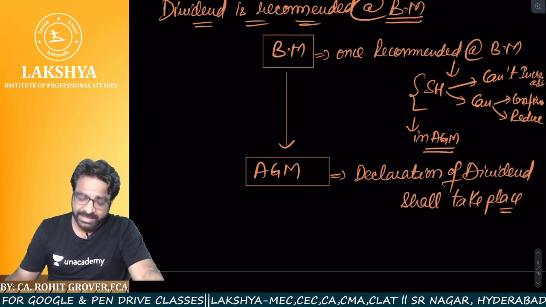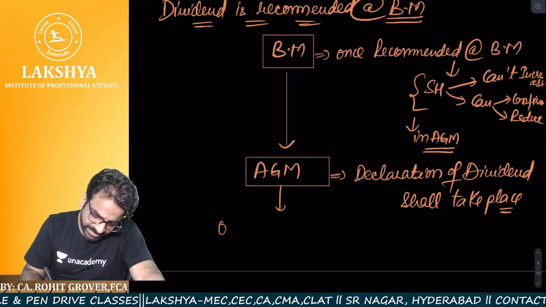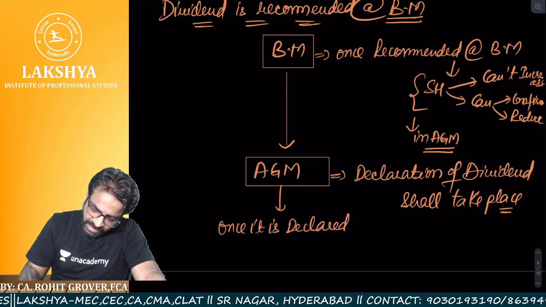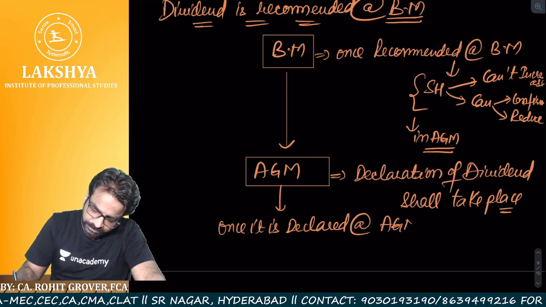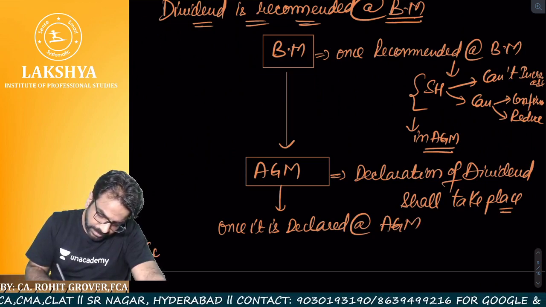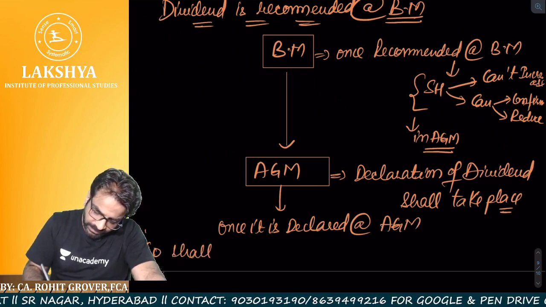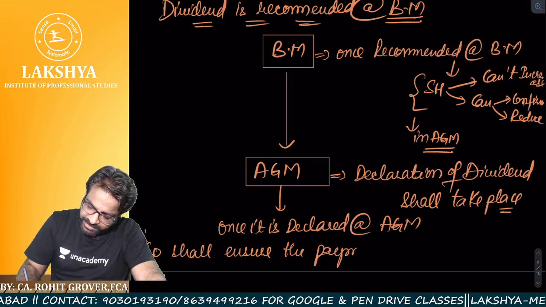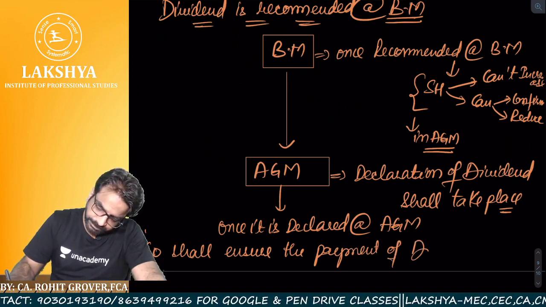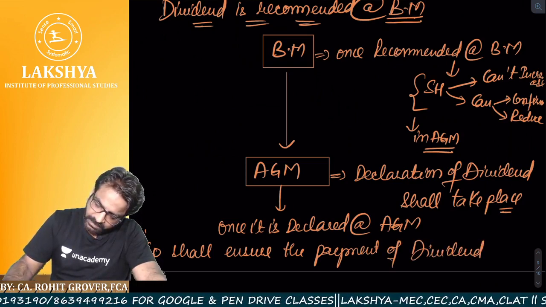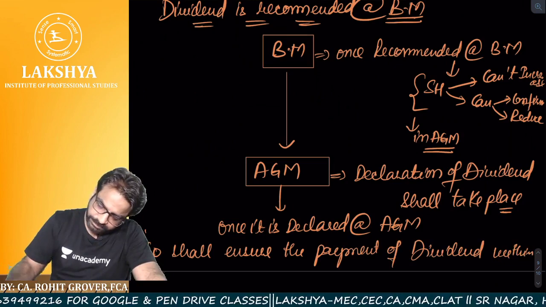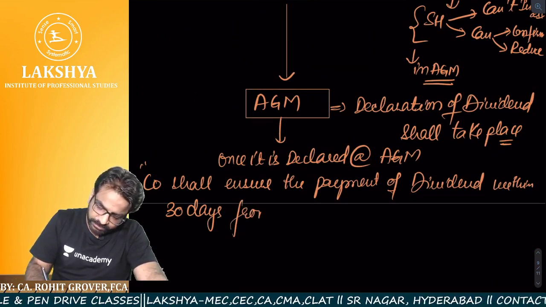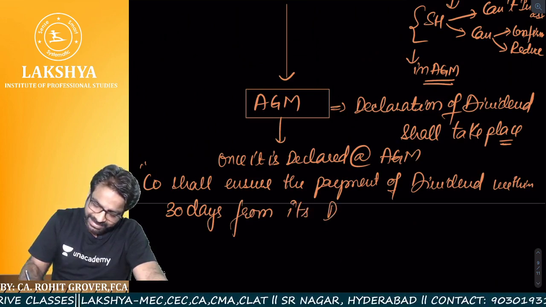Now once it is declared at the AGM, the company shall ensure the payment of dividend within 30 days from its declaration.